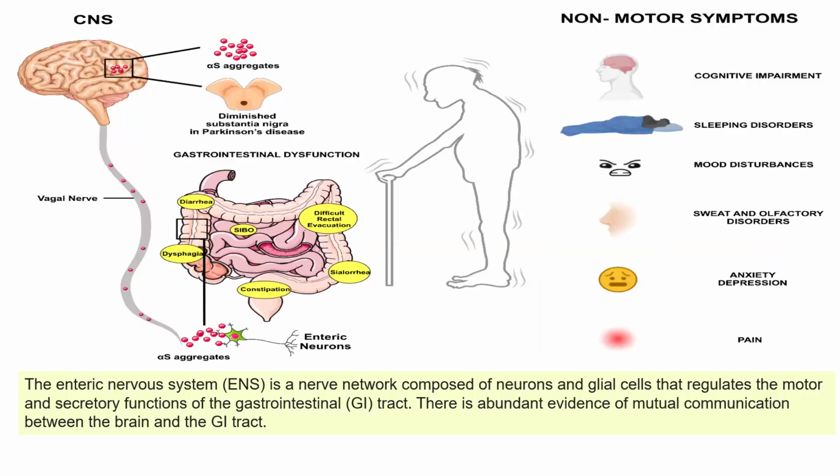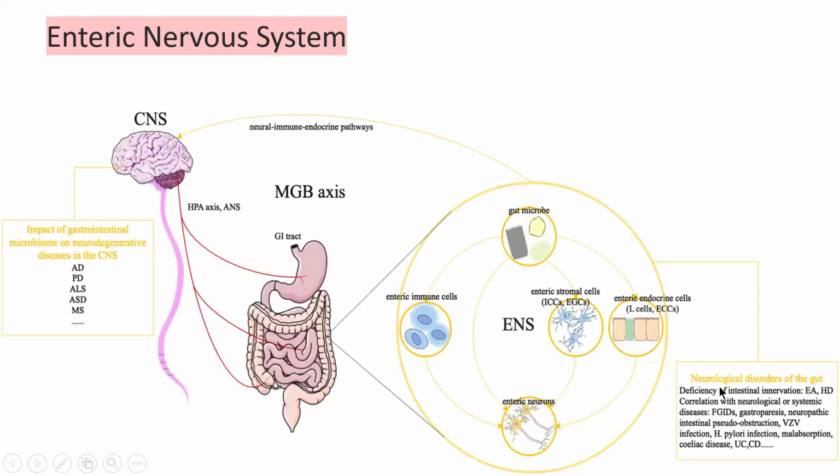The enteric nervous system is a nerve network composed of neurons and glial cells that regulate the motor and secretory function of the gastrointestinal tract. If there is a problem, gastrointestinal dysfunction occurs: diarrhea, dysphagia, constipation. Non-motor symptoms include cognitive impairment, sleeping disorders, mood disturbance, sweating and olfactory disorder, anxiety, and pain. Other neurological disorders are also associated, the most common being Parkinson disease.